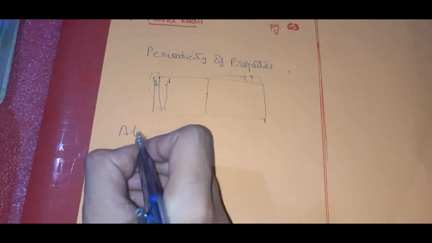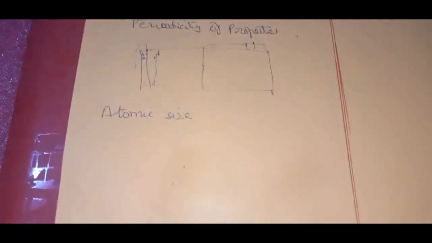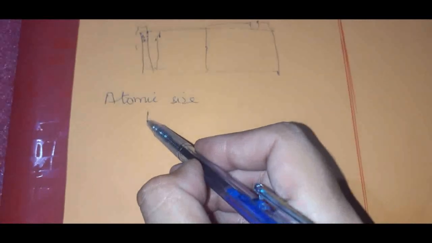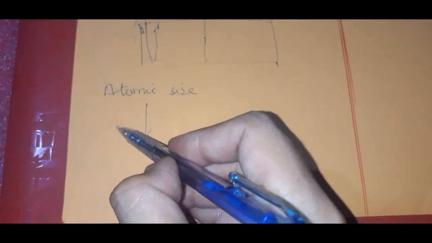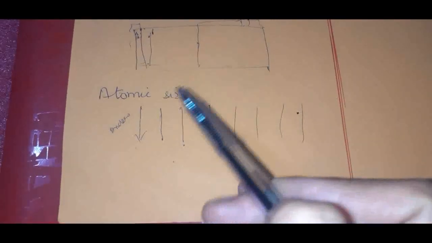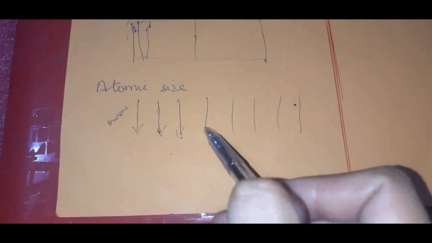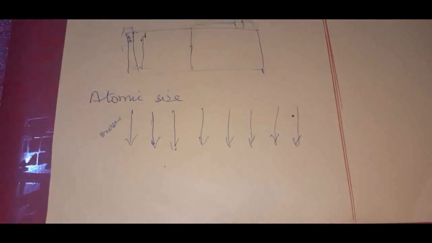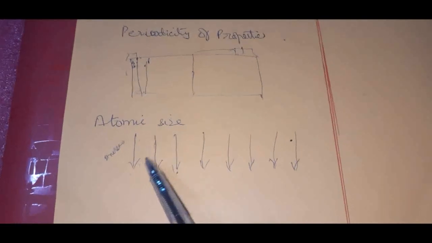So the first one is atomic size. What we have to look into in the periodic table, and you will observe, is that if in the first group the atomic size increases, then you will see that in the second group, third group, fourth, fifth, sixth, seventh, eighth, in all the groups atomic size will increase from top to bottom. So it is the repetition of a property. What is that property? That the atomic size increases from top to bottom, right?